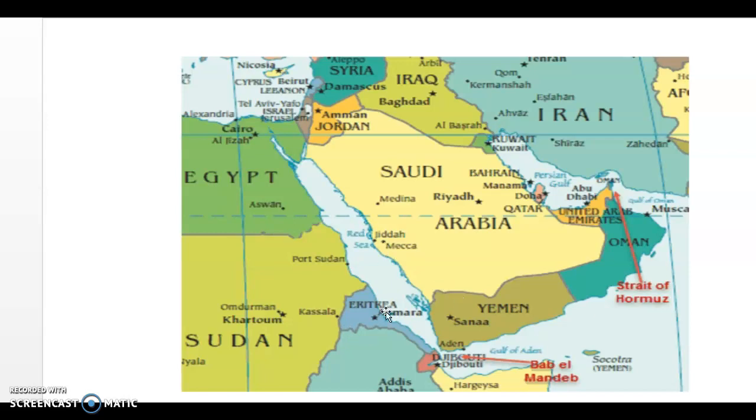So the countries bordering Red Sea are Yemen, Saudi Arabia, Egypt, Sudan, Eritrea and Djibouti. So these are the 6 countries bordering Red Sea. So you need to remember these countries' names. So to remember this, I have a trick for you so that you will not make any mistake in your exam and you will not forget the country's name, right?